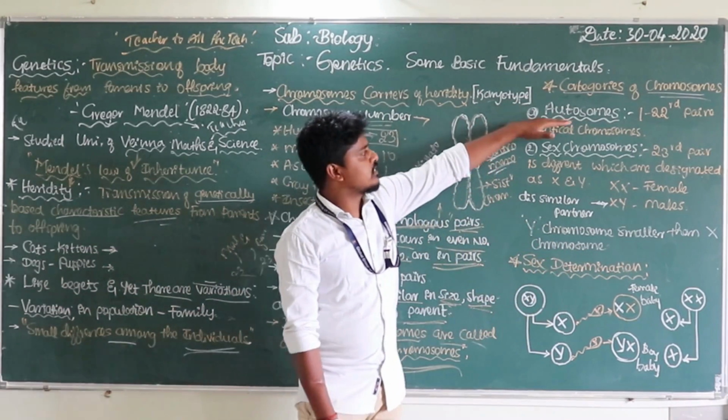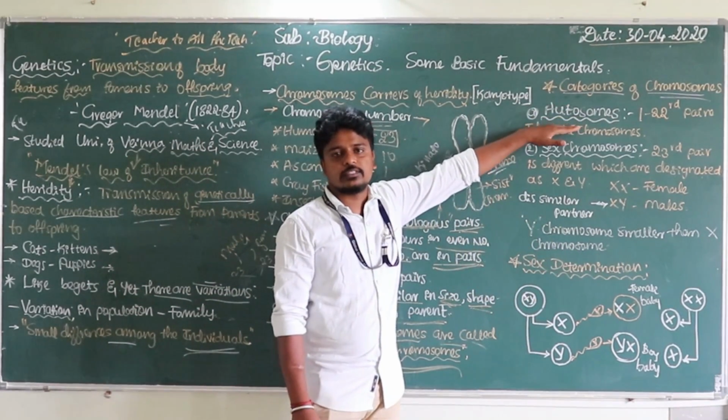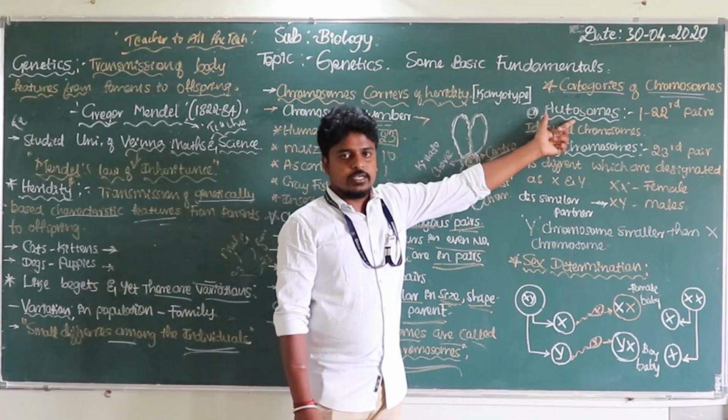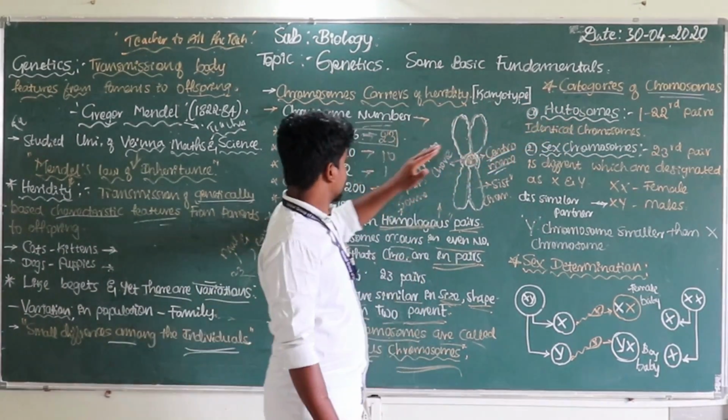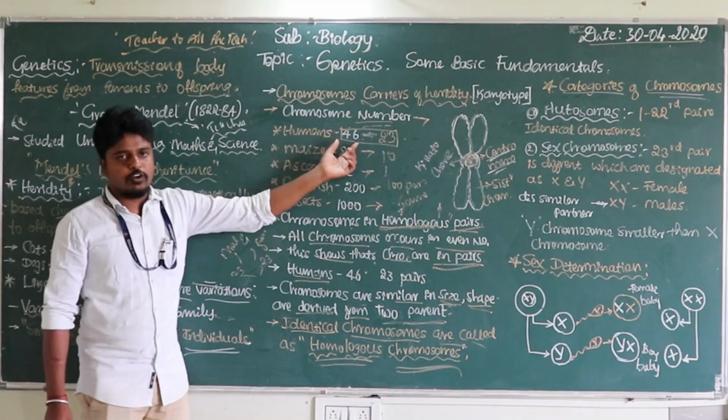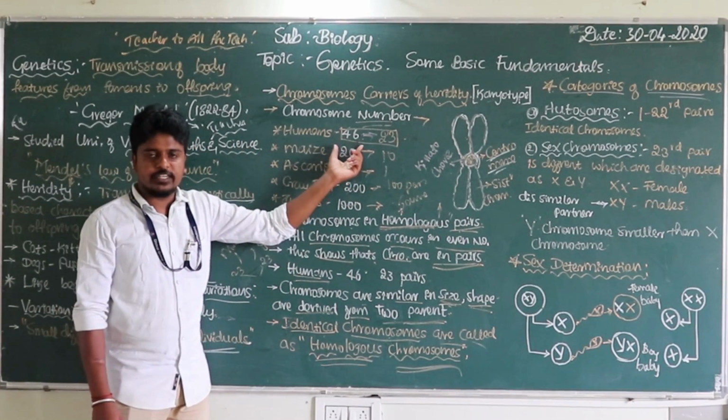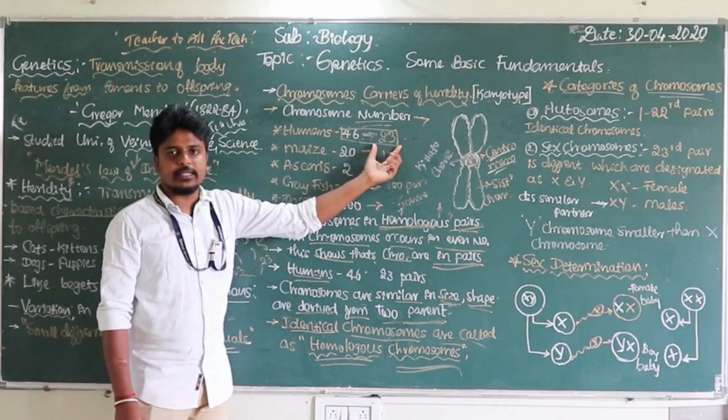Okay, the first category of chromosomes is autosomes. I told you, in a human being the 46 chromosomes means 23 pairs.